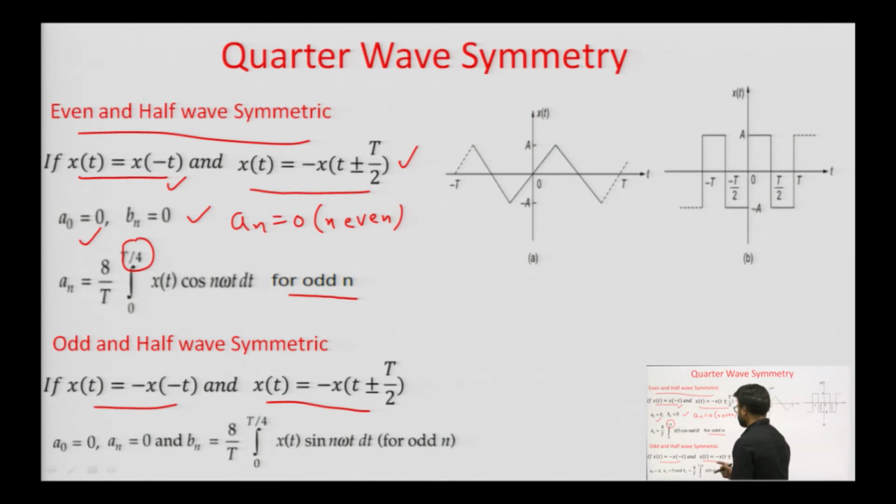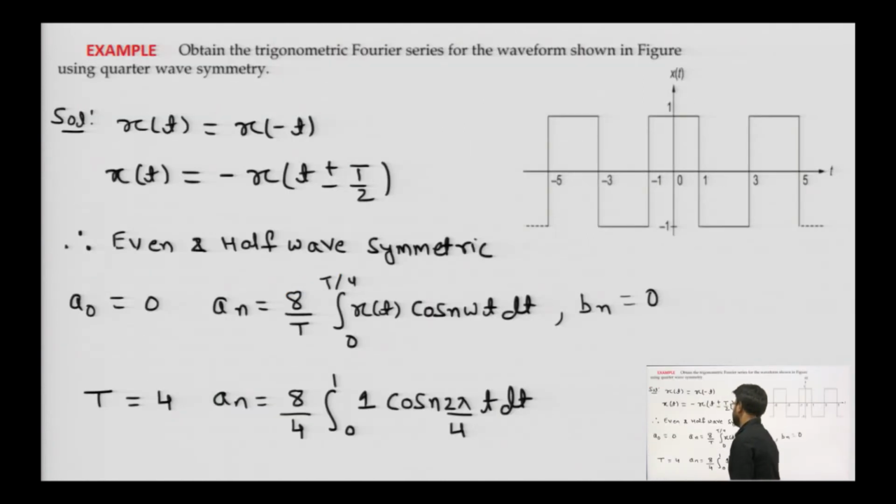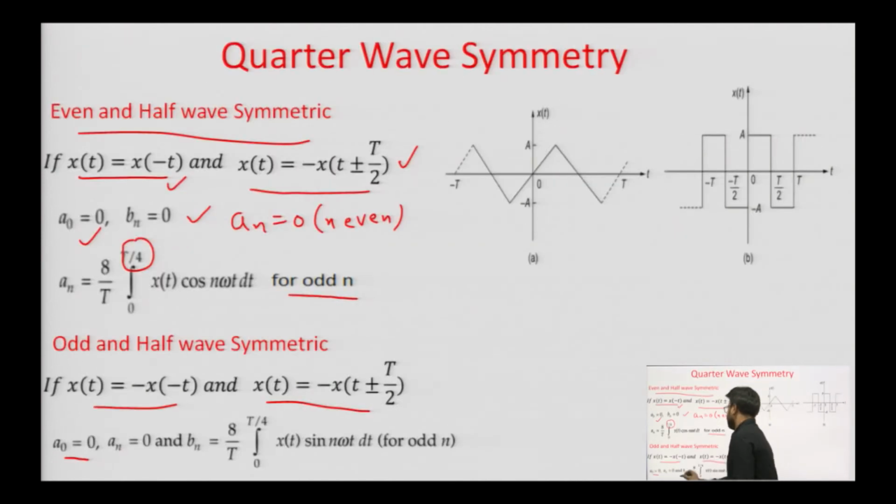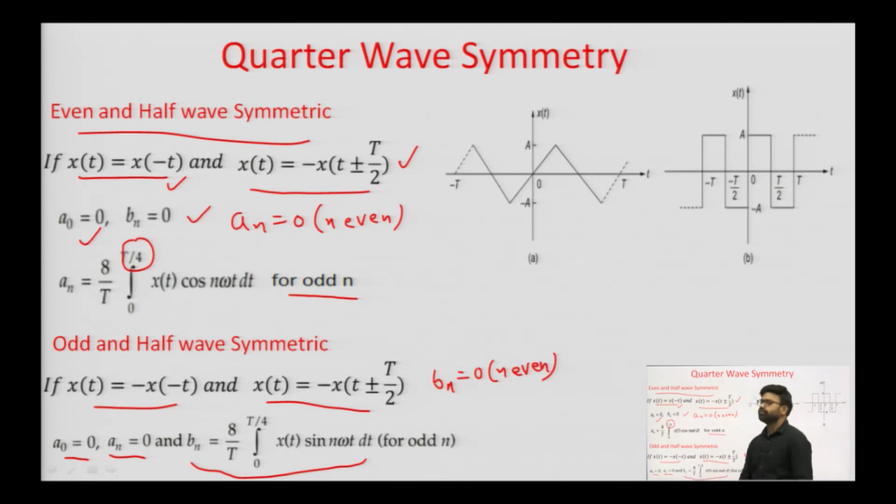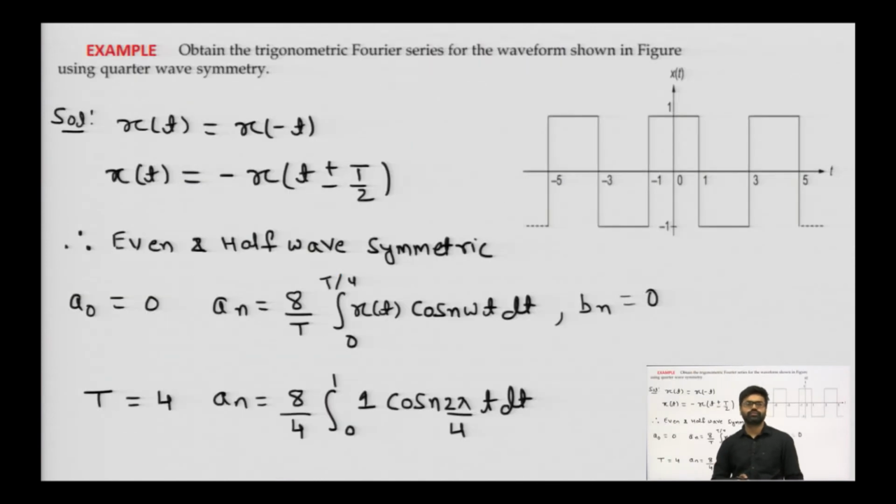So, if the function is odd and half wave symmetric, there is no need to calculate A naught, and no need to calculate An. We just need to calculate Bn as 8 by T, integral 0 to T by 4, x of t sin n omega t dt, for odd value of n only. It means Bn will be equal to 0 for even value of n. So, we need to calculate Bn for odd value of n only.